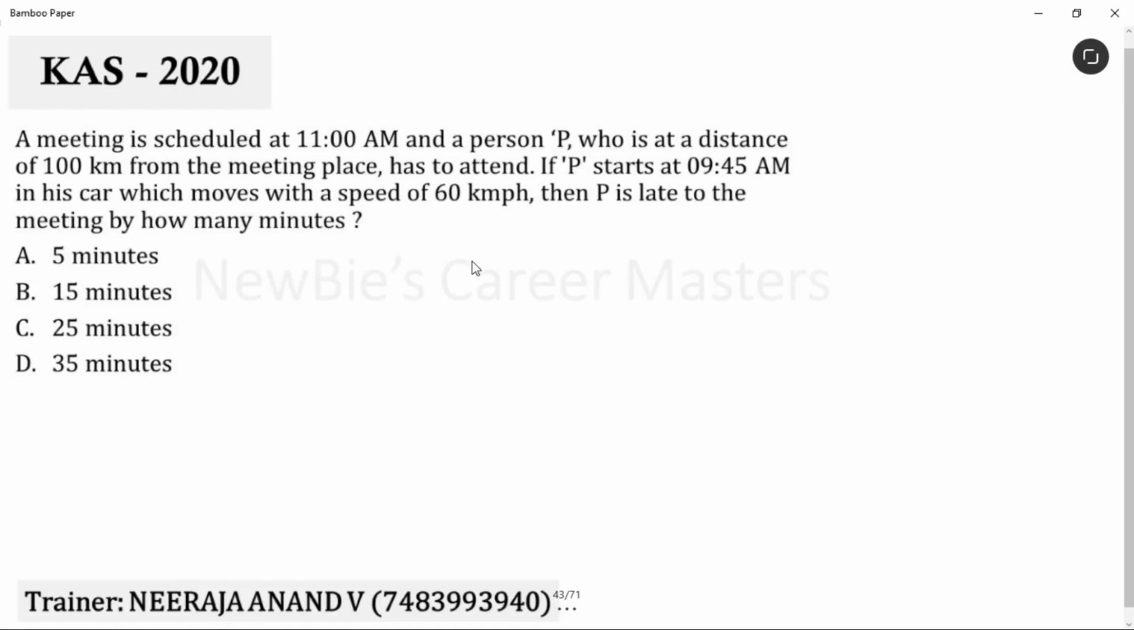In this video, we are solving mental ability questions from the KS 2020 question paper. The question that we are solving now is from time, speed and distance. A very easy question. Let's read the question now.